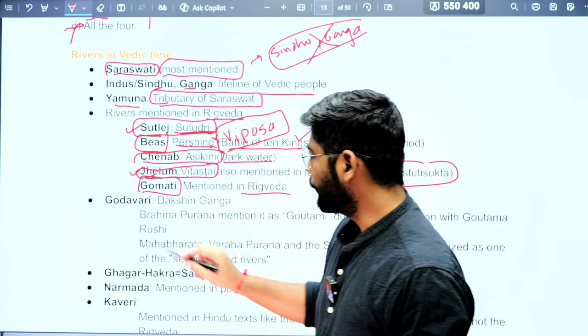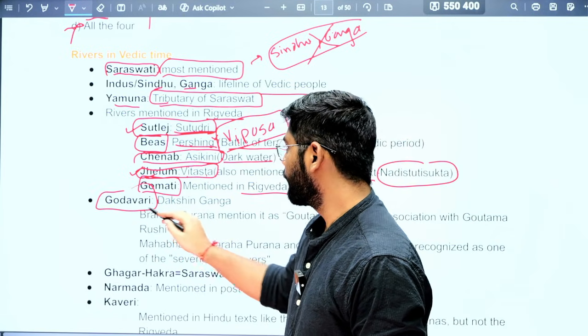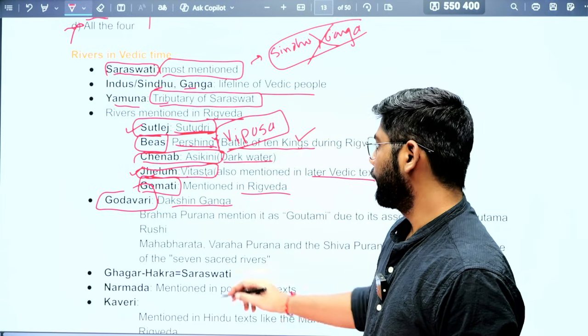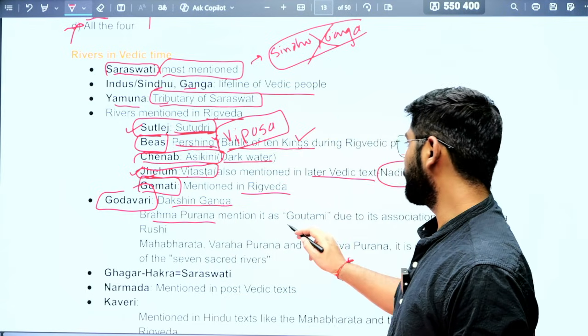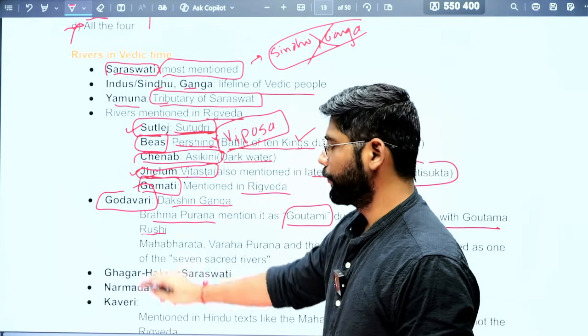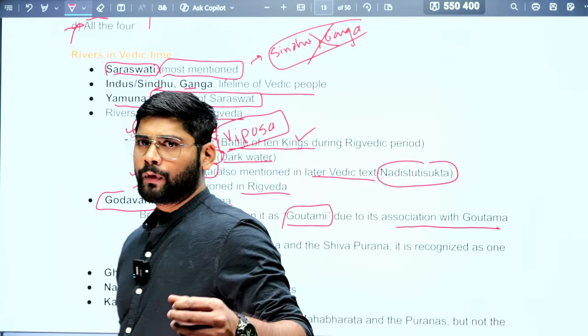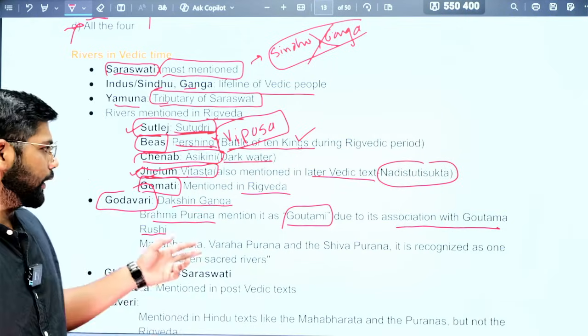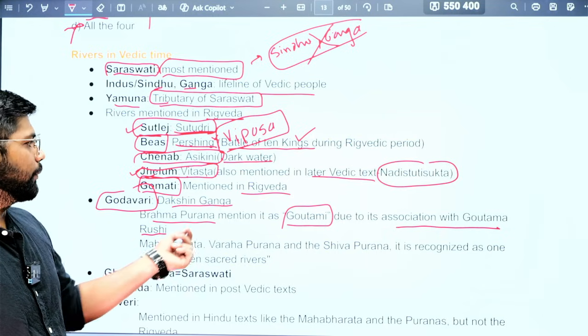Next important river in India is the Godavari. It is called Dakshina Ganga. The Brahma Purana mentions it as Gautami, due to its association with Gautama Rishi. It is said that Gautama Rishi brought the Godavari to the earth. That's why it is called Gautami, and it is mentioned in the Brahma Purana.